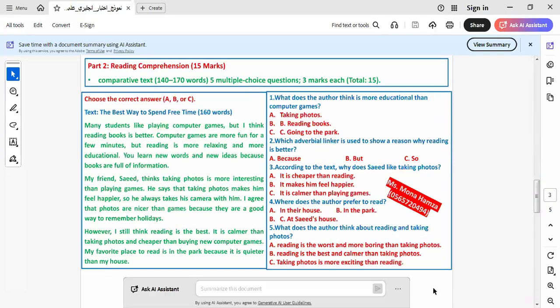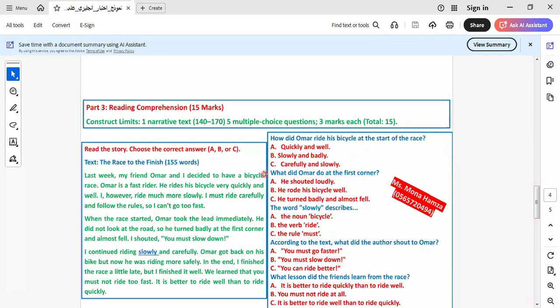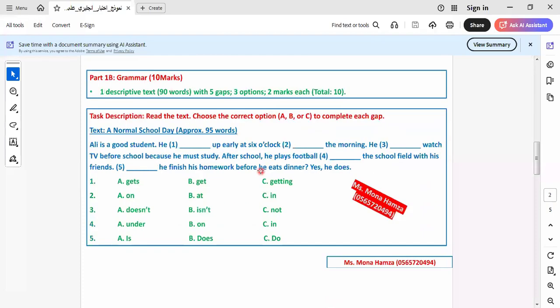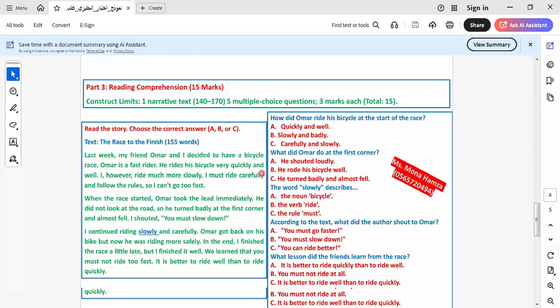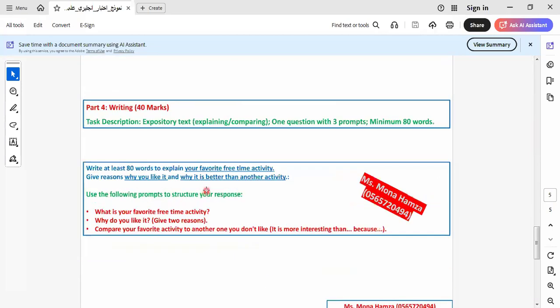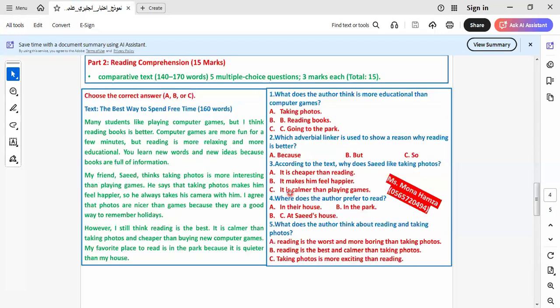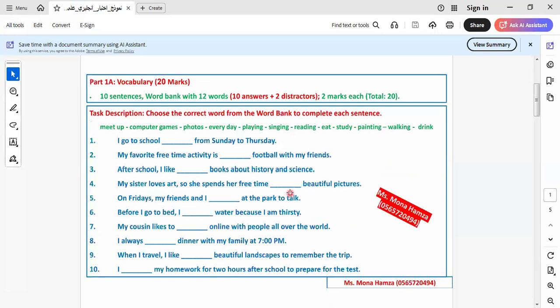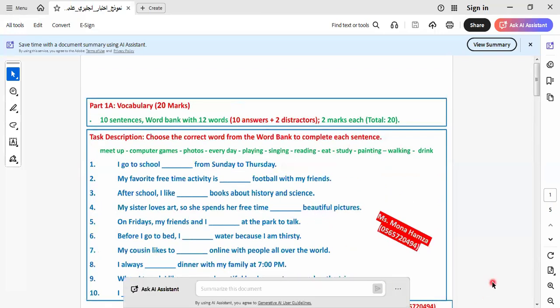Then part 2 and part 3 are reading comprehension. The last one is writing a paragraph, about the paragraphs that we learned during this term. Let's start our paper.